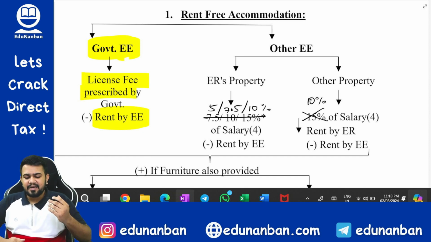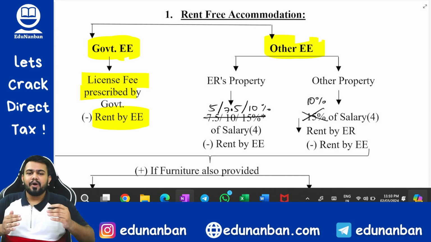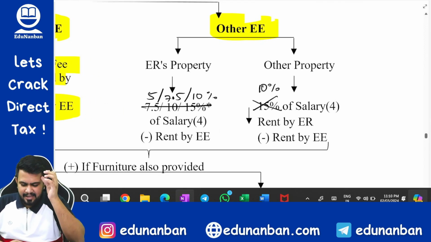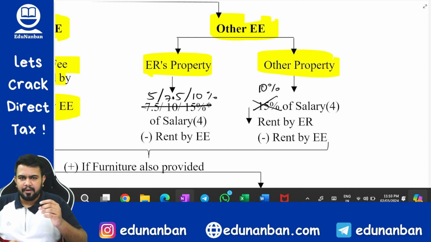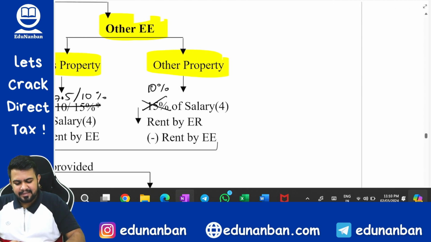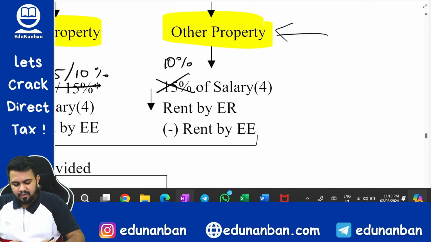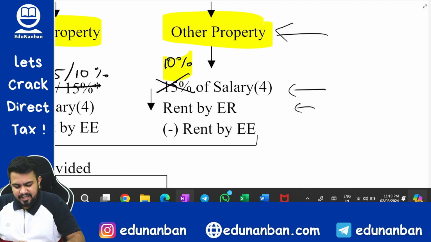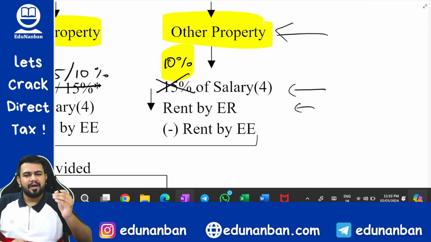Now where is the change? The change comes when the employer is other than government employer and the employee is other than government employee. There we learnt 2 types of headings, that is if the property is employer's own property or other than employer's property. Firstly, let us discuss other than employer's property. In other than employer property, earlier we learnt that the limit was 15% of salary or rent paid by the employer, whichever is lower. Now this 15% has been changed to 10%. So 10% of salary or rent by the employer, whichever is lower.